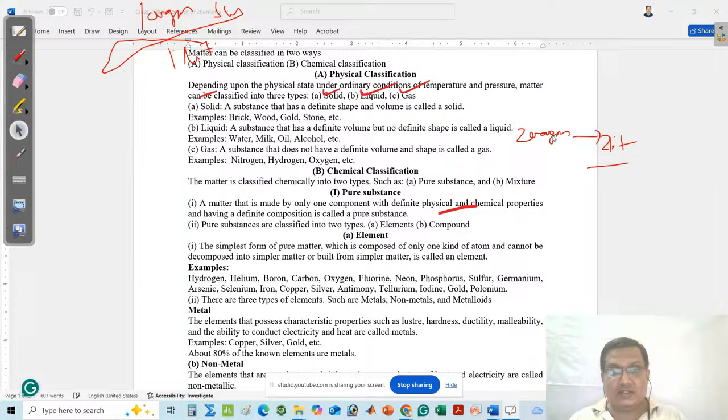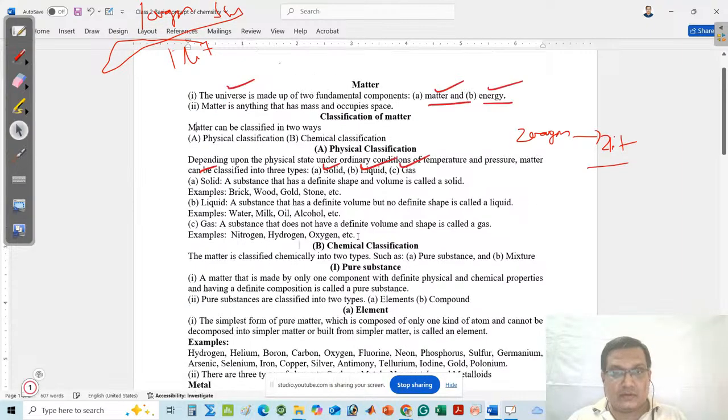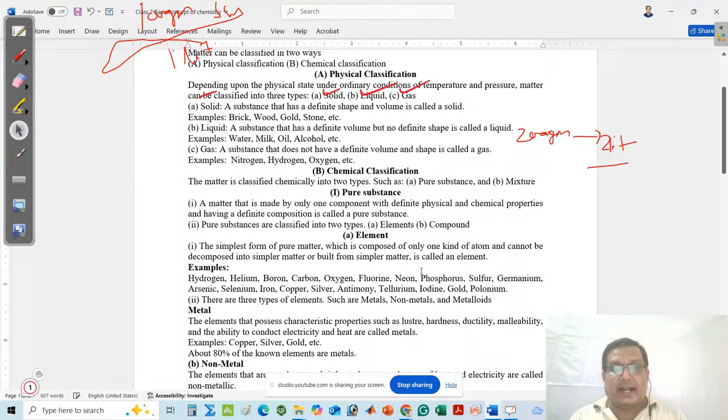A pure substance is a type of matter which is made by only one type of component and has definite physical and chemical properties and definite composition. This is the definition of pure substance.